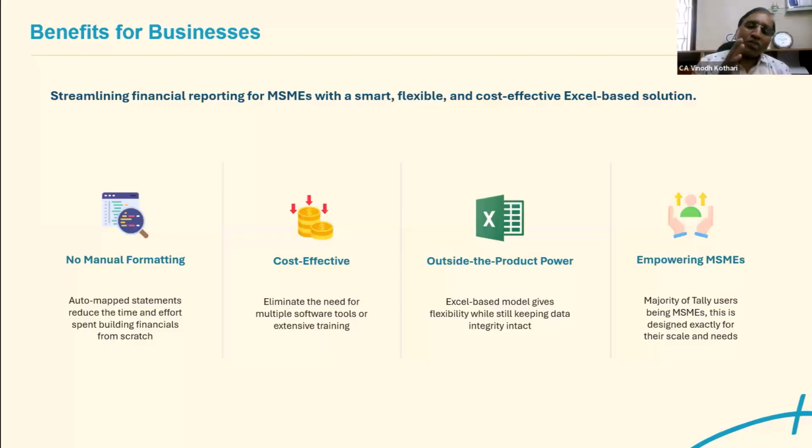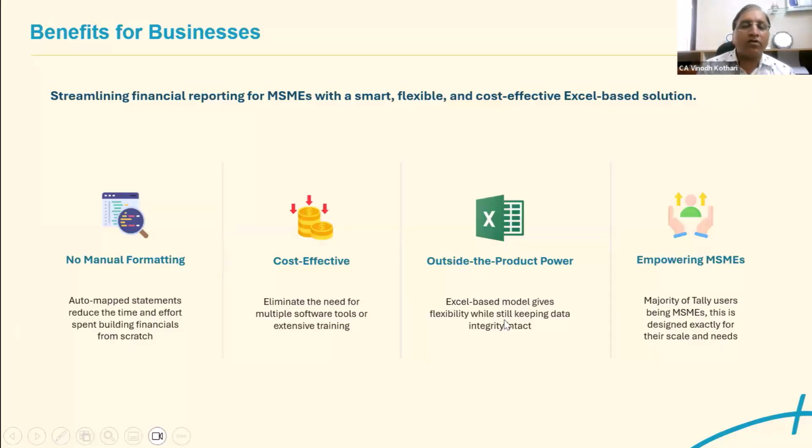Second, it is cost effective: no need for separate tools to generate the financial statement, and you don't need to be a master of Excel to prepare it. Only mapping power is important. You should know which will come under long term, which under short term, current and non-current. Based on that, you have to decide and provide the features.